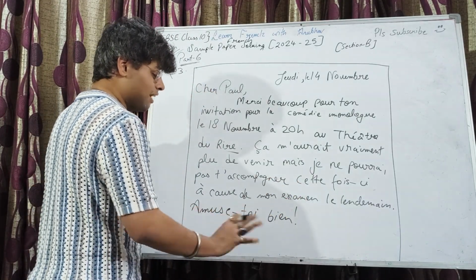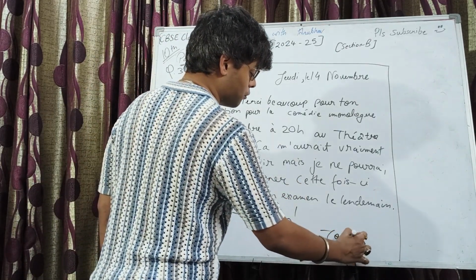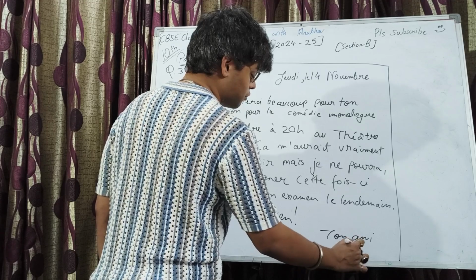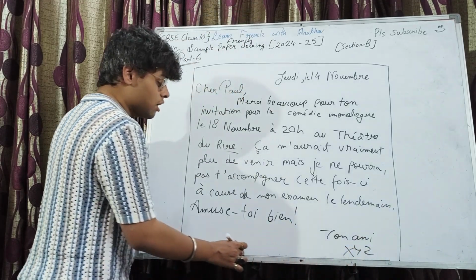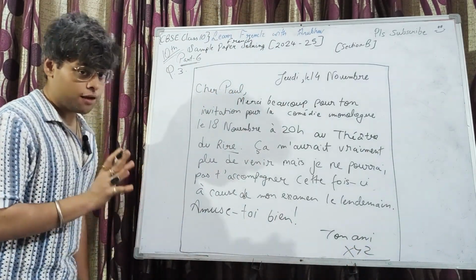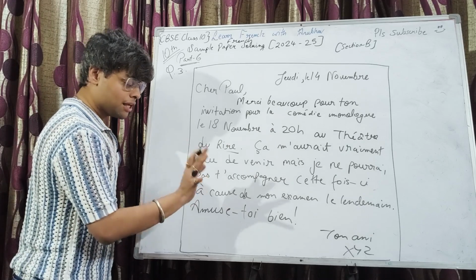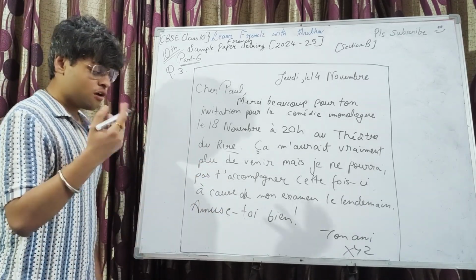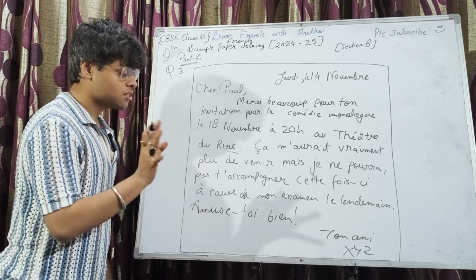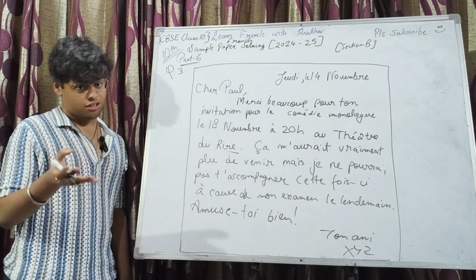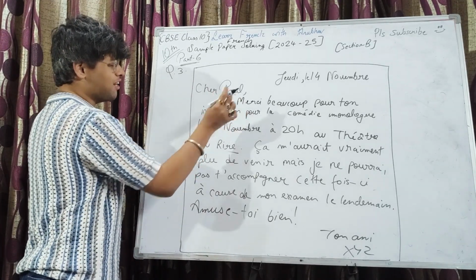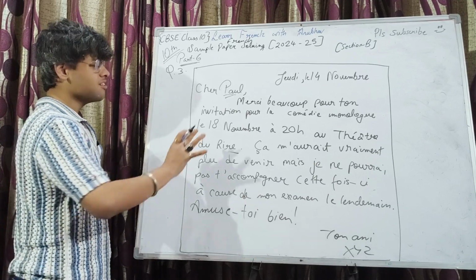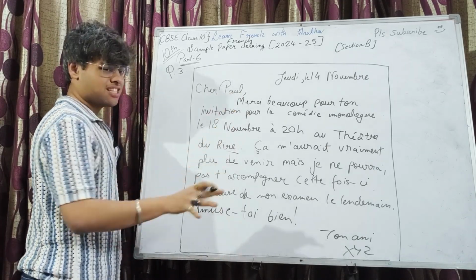Okay, in the next line, you can just end it by saying "Tonami" and please go for XYZ or ABC. If you are provided with some name, write that. Otherwise, XYZ, ABC, don't write your name at all. Don't even think of writing a fictitious name in the undersigned corner because writing a name is an issue. Here you are just writing to the address, to the person whom you are addressing.